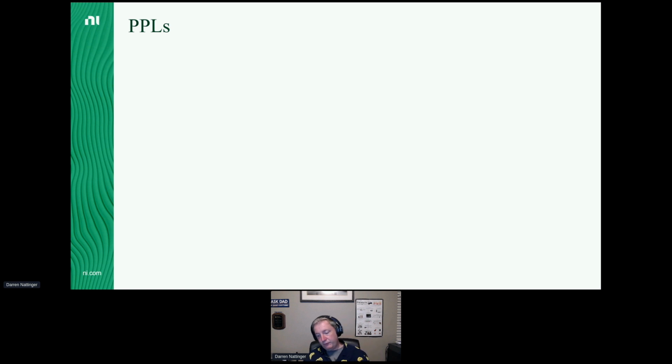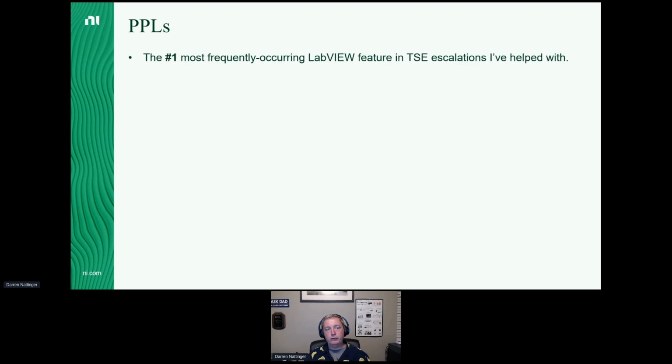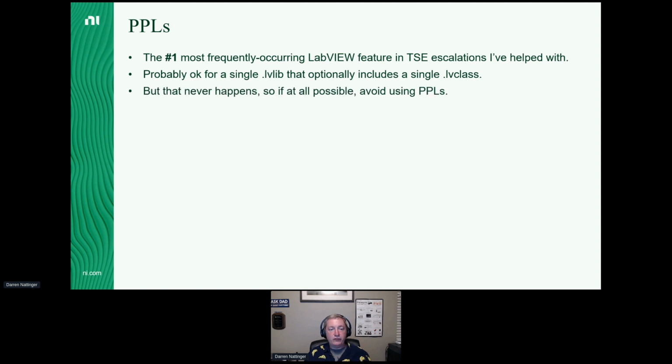And then finally, the feature that is easily the number one most frequently occurring LabVIEW feature in escalations that I've helped with in the TSE group over the past couple of years is PPLs. If you have a single LV lib, and that LV lib optionally includes a single LV class, PPLs are probably okay in that situation. But that almost never happens. Most PPLs I see have a library with multiple classes in it with overrides. And in those cases, my recommendation is to avoid using those.